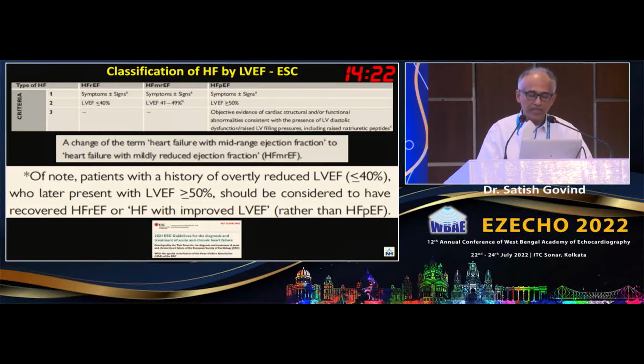So you have the ESC guidelines, and you have these three categories, and there is one particular statement in the ESC, which says that they have changed the term and discarded mid-range, and it is mildly reduced. That is number one. What is of interest is they look at this number of 50% for the improved ejection fraction. They have a cutoff of 50%, and they also use this word recovered ejection fraction. So three important points from this.